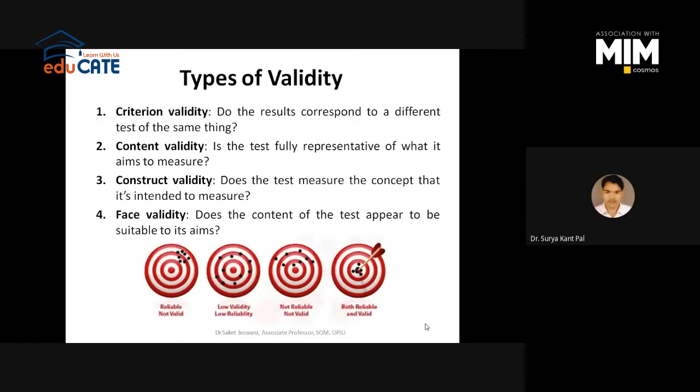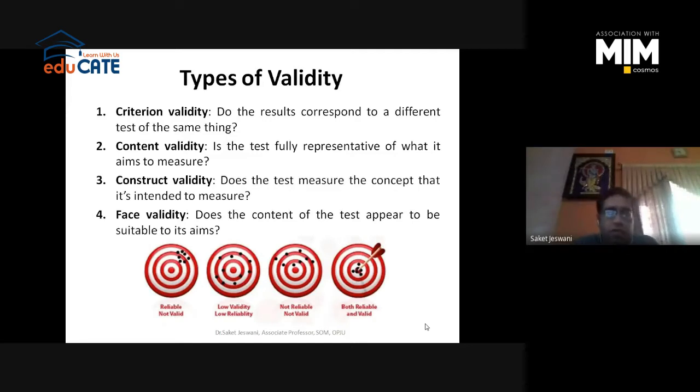If instrument 1 is measuring self-esteem better than the second instrument, you have to choose the first instrument for your study because it has higher chances to measure self-esteem as compared to the second. So this is the criterion to choose which instrument, right?